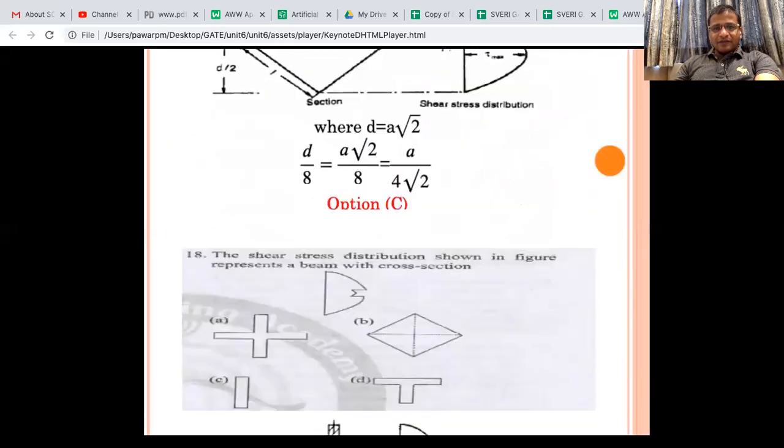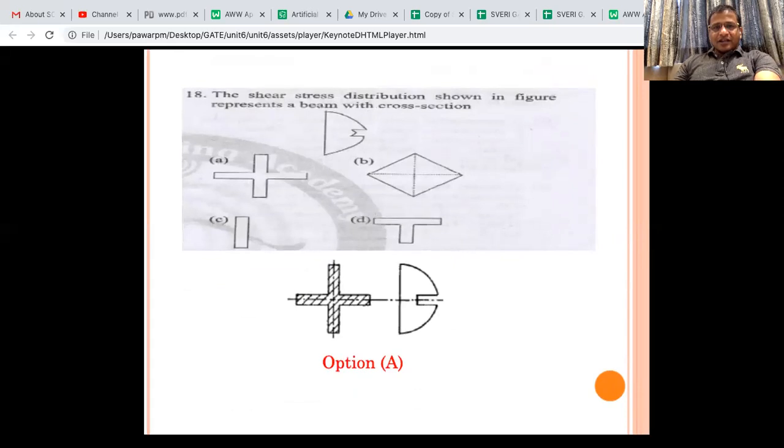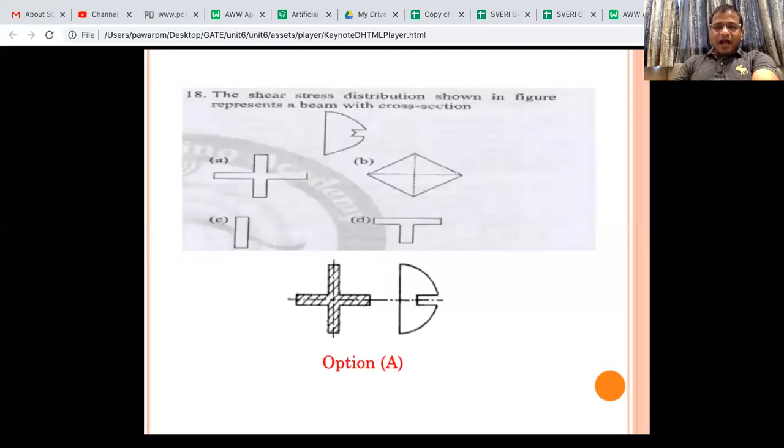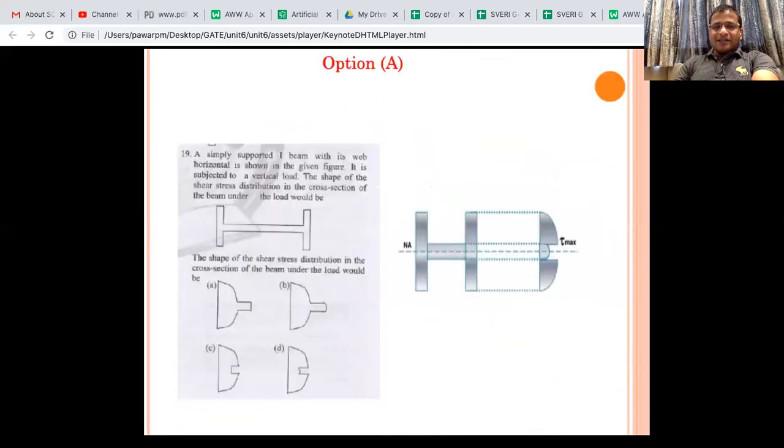Again, same repeated question is there. Okay, here this you may miss it. For the T section, or you can say cross section, or maybe plus section, this way distribution is there. That's why various typical diagrams you'll have to remember. For H section, this is asked for the H section, and you should know that H section it is. So let me elaborate on this diagram and this diagram.